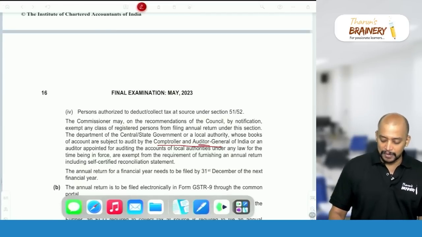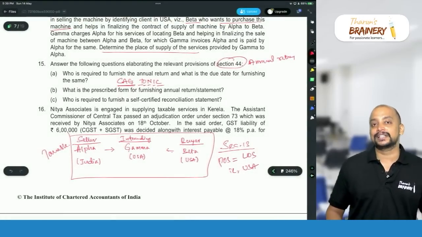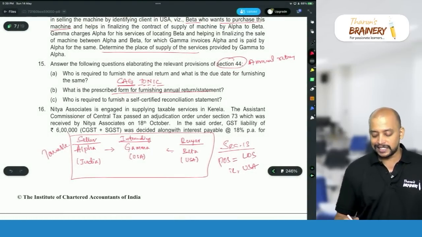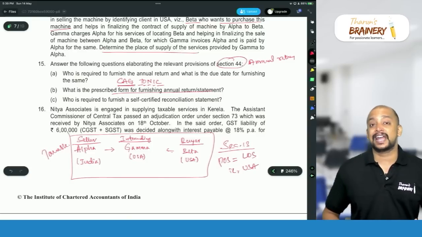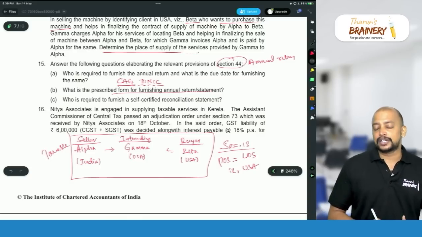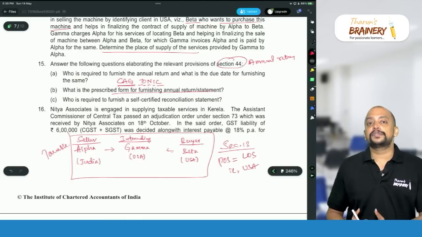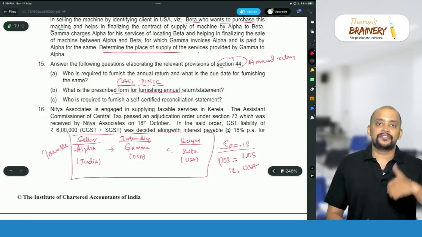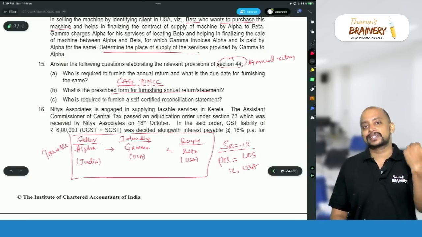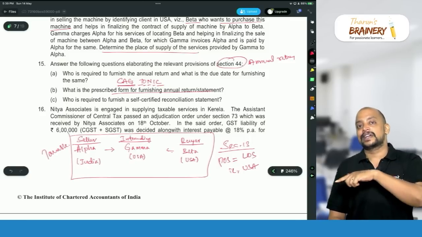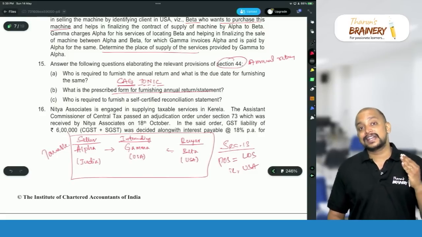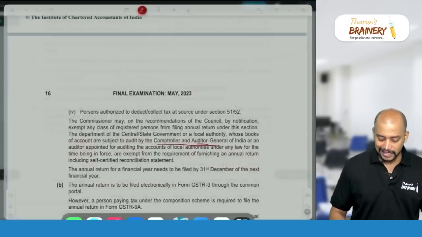Then what is the time limit by which the annual return needs to be filed? By 31st December of the succeeding financial year. What is the prescribed form for furnishing annual return or statement? GSTR 9, and that is to be filed by every registered person. E-commerce operator GSTR 9B, and 9A by a person opting for composition scheme, but for composition scheme they have brought another annual return, that is GSTR 4, and GSTR 9C is a reconciliation statement.